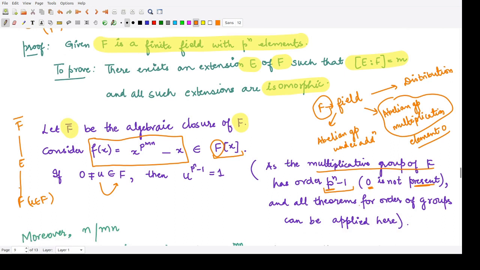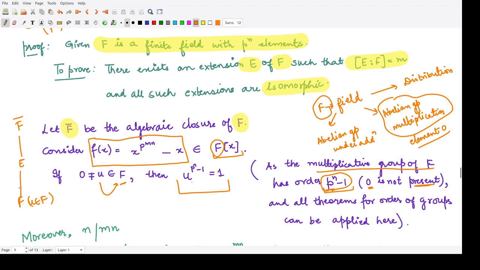According to this, because u belongs to F and satisfies this property for the multiplicative group, we would say the order of this element u would also divide p to the power n minus 1. So that is what we have written.